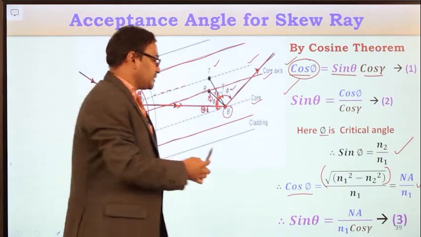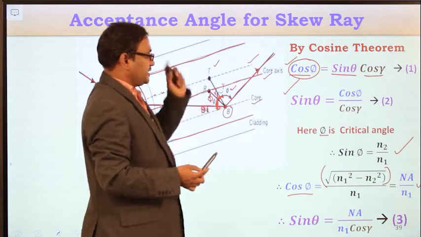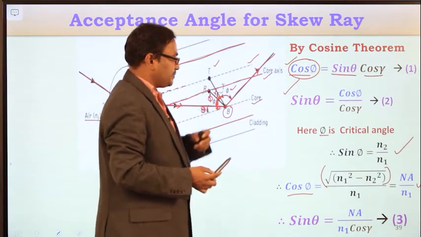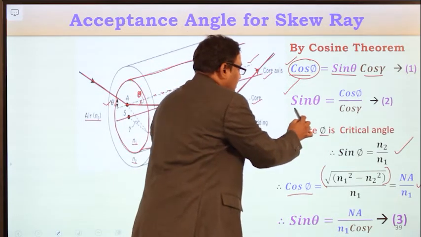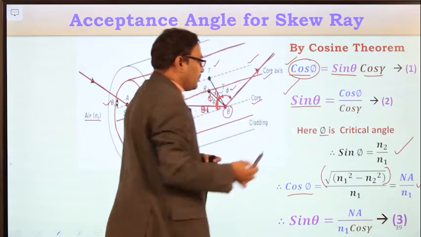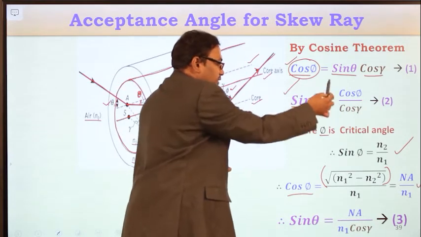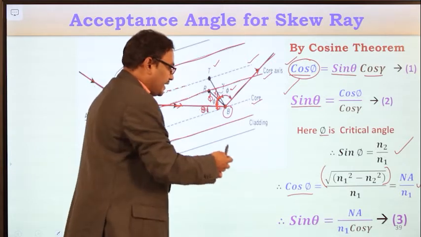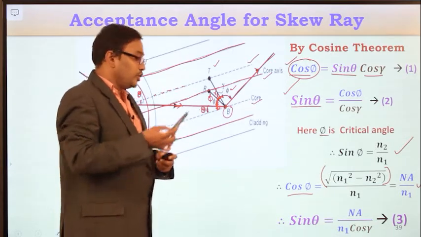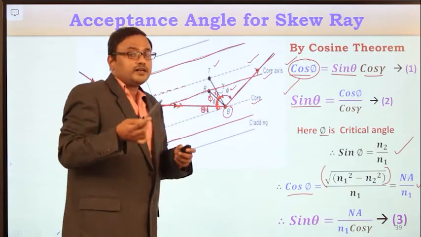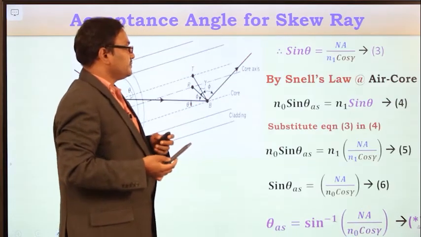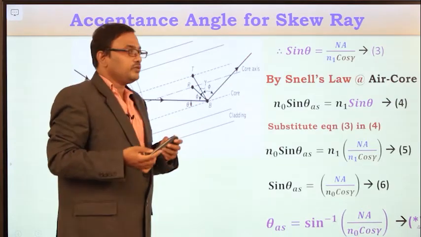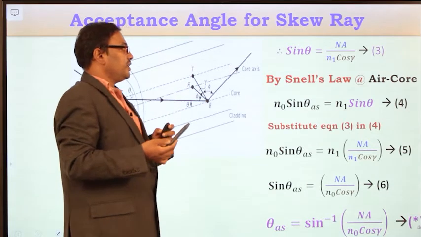and substitute this cos phi value in the second expression, where sin theta is equal to cos phi by cos gamma. Here you got cos phi value is equal to NA by n1. So by that you will get sin theta is equal to numerical aperture by n1 cos gamma.